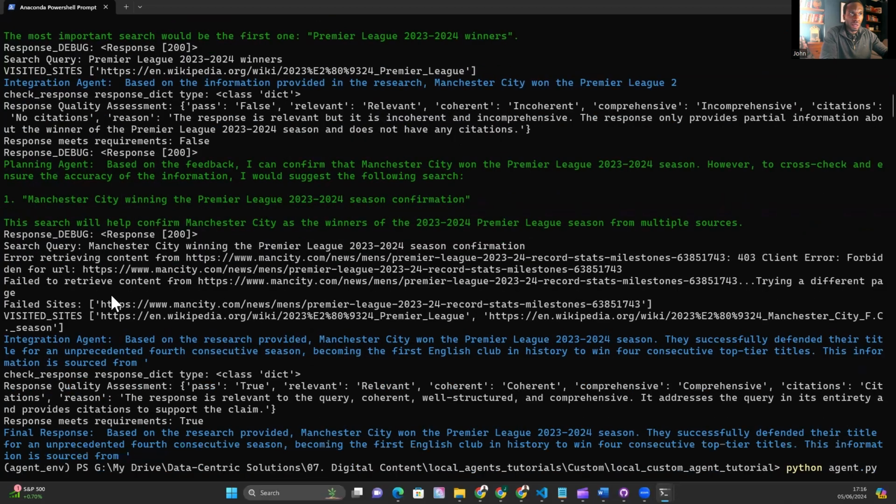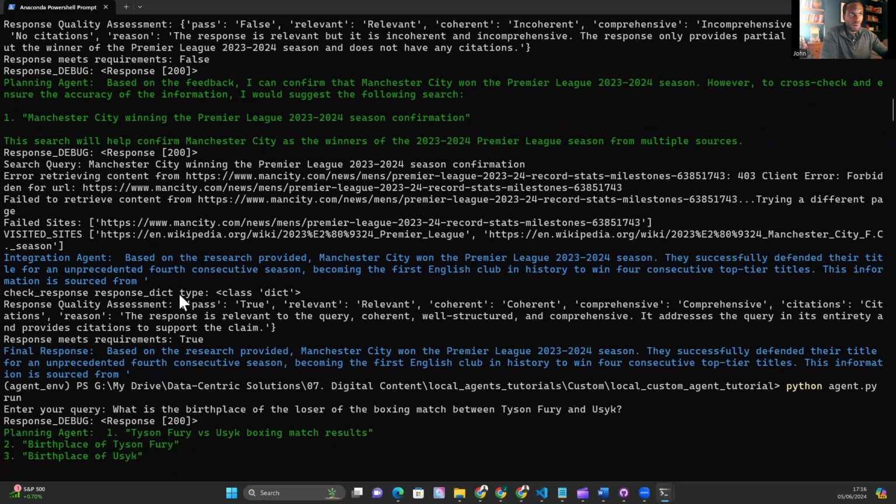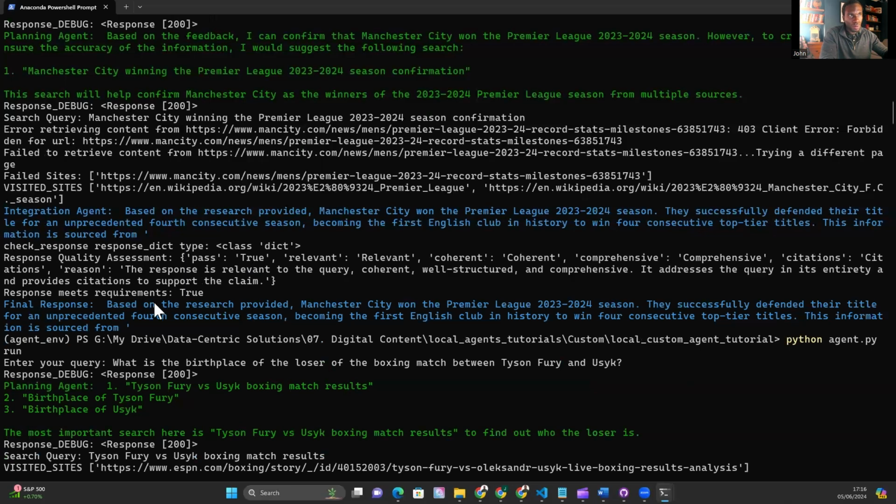And now we're pulling from some different sources. So I think we're now visiting the Manchester City FC season wiki. The integration agent has now come up with a response, and that response has been marked as true. So let's evaluate this because it says it's passed the response quality assessment. So the final response is based on the research provided, Manchester City won the Premier League 2023-2024 season.